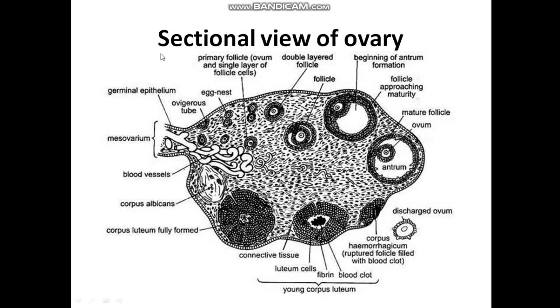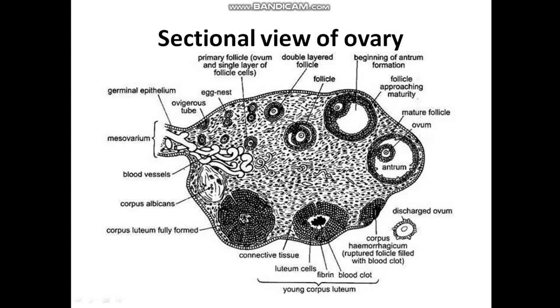What you are seeing here is a sectional view of the ovary. This ovary is externally lined by the germinal epithelium. This external germinal epithelium encloses a cavity called the stroma. This stroma is divided into two zones called cortex and medulla. The cortex is the outer part and the medulla is the inner part of the stroma.